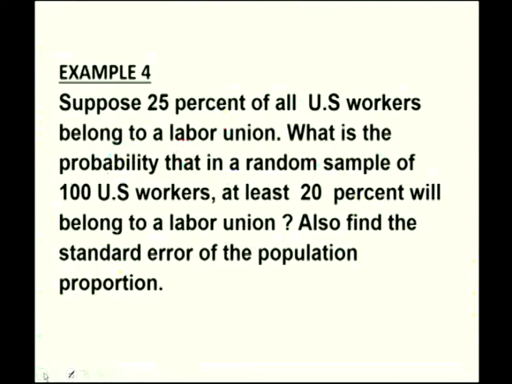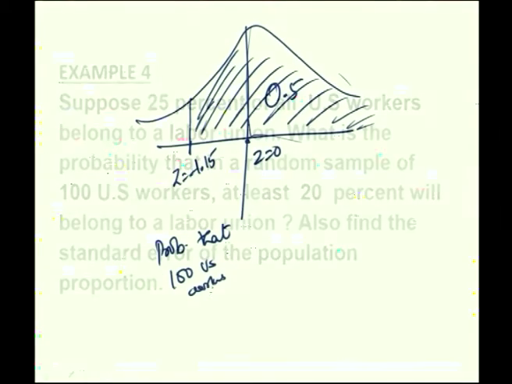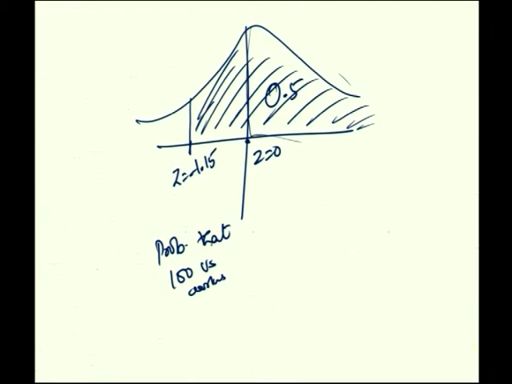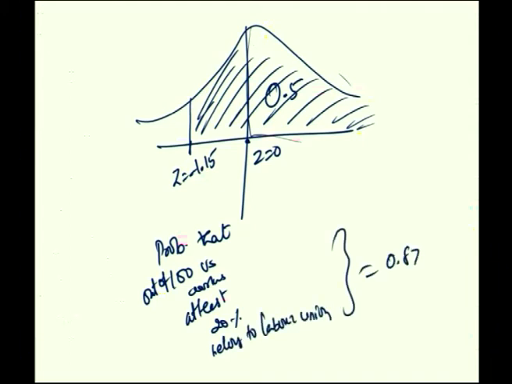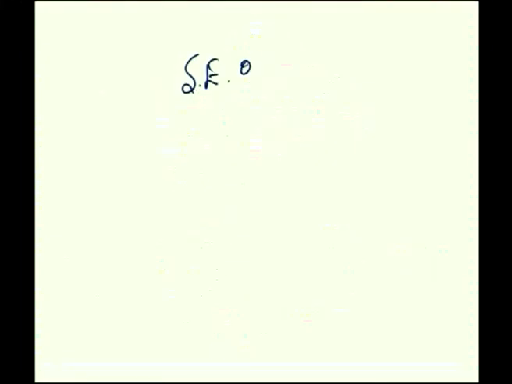Also, the standard error of the population proportion, which we calculated meanwhile, is nothing but the sigma of P bar value, and this value is 0.0433.